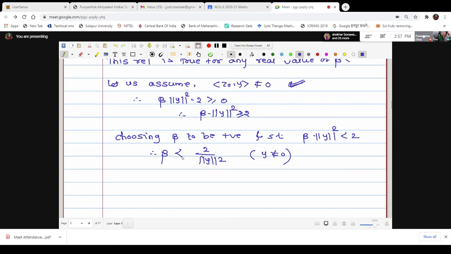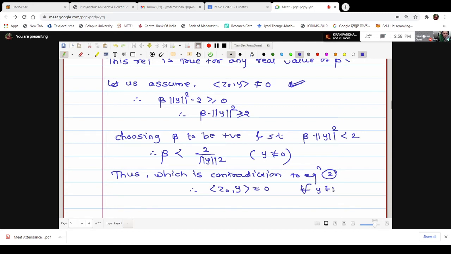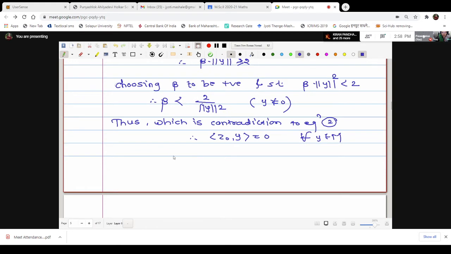Thus, which is the contradiction to equation number 2, hence inner product z naught with y is equal to 0 for all y in M. Hence we have proved that z naught is orthogonal to M. Hence the proof. If you have any difficulty up to this, you can ask me.